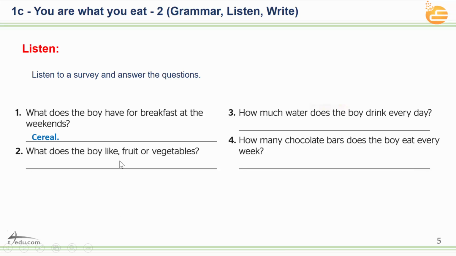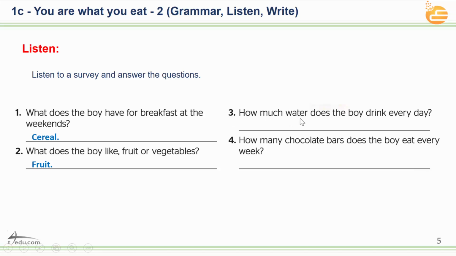What does the boy like? Fruit or vegetables? He eats one of them more than the other. What do you think? Fruit. Exactly. He eats fruit almost every day, but vegetables, he doesn't like them.